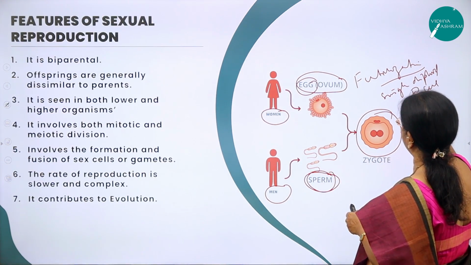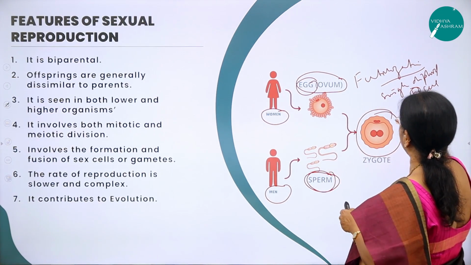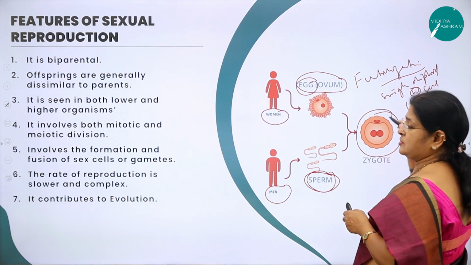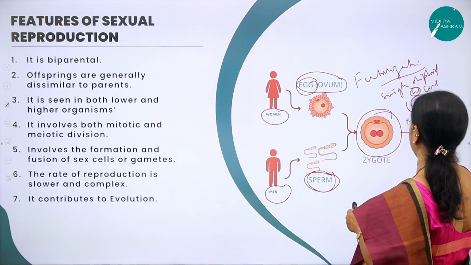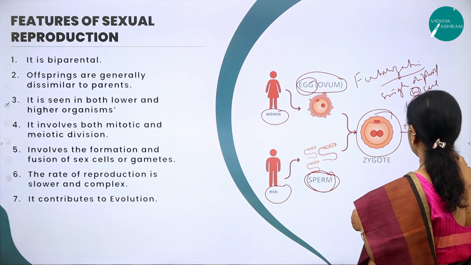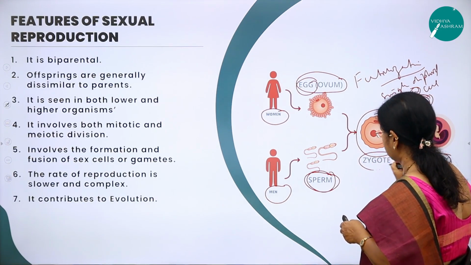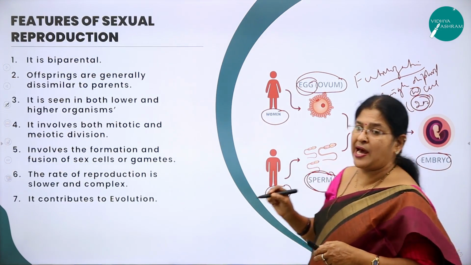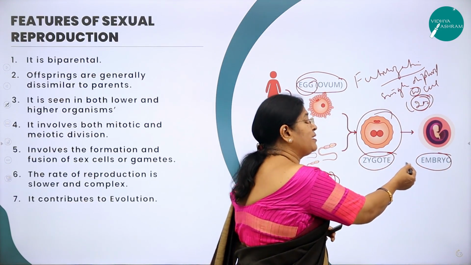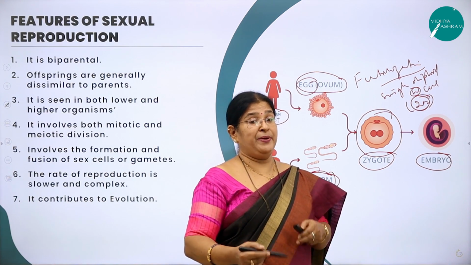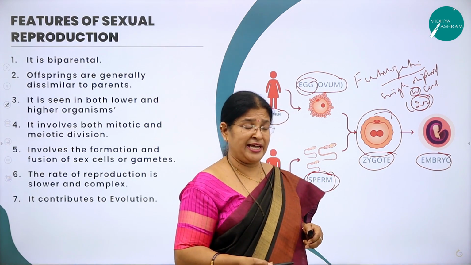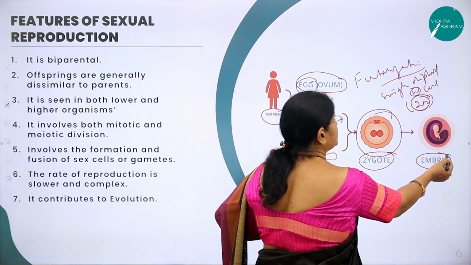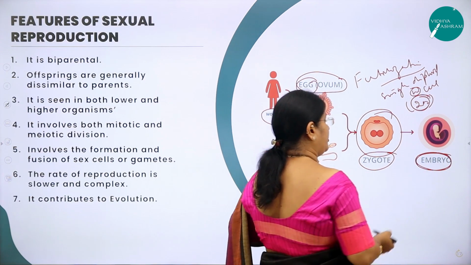It will not have n. Only the gametes will have n number, but the zygote will have 2n number, right? And this zygote, which is a single cell, will become a multicellular embryo. How will it become a multicellular embryo? Repeated mitotic cell division will take place and ultimately it becomes a multicellular embryo.